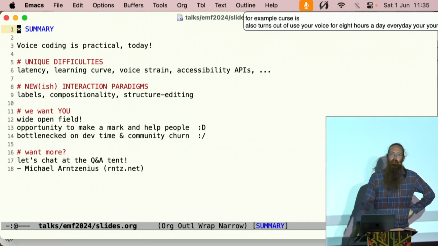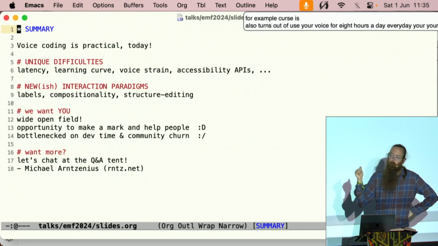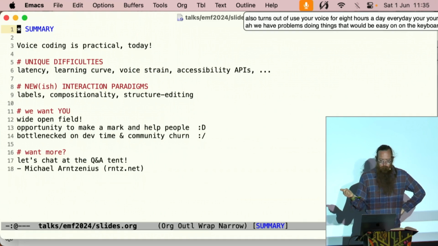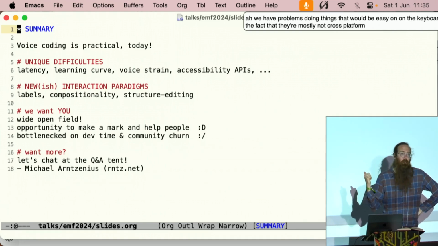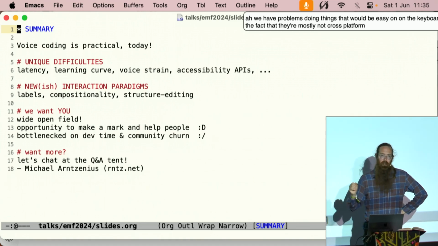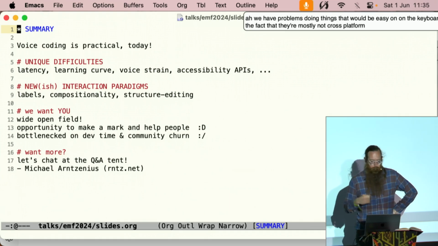We have problems doing things that would be easy on the keyboard. I showed you that we can do a lot, but we're limited by the accessibility APIs available and the fact that they're mostly not cross-platform. And as I talked about, there's a bunch of community churn. People join this because they're experiencing an acute problem. It helps them, their problem goes away, they leave.